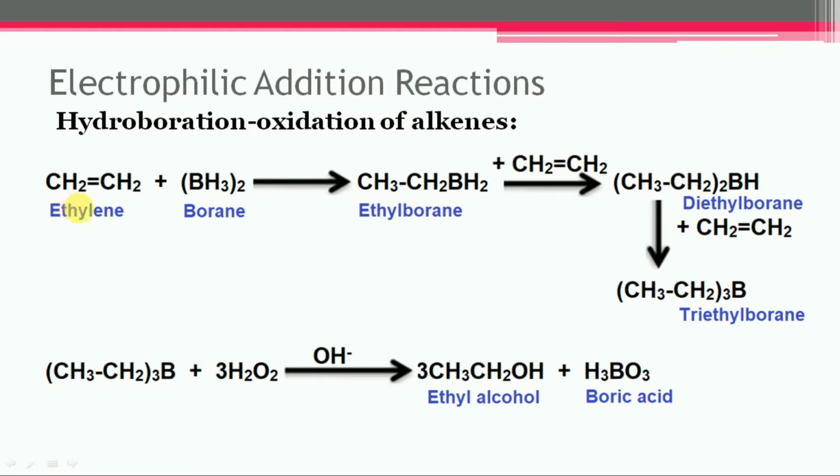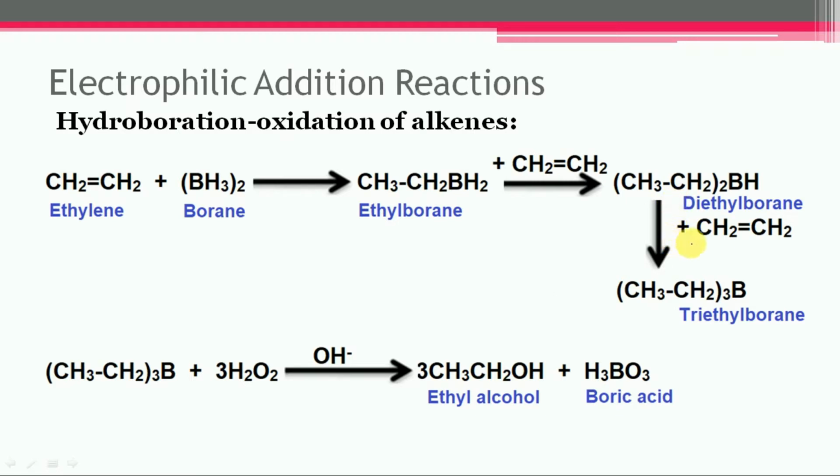In the first stage of hydroboration, addition of borane to the carbon-carbon double bond takes place, in which hydrogen from borane will get attached to one carbon and boron to another carbon to form the ethyl borane, which is a monoalkyl borane. In the second stage, a second molecule of alkene is added to ethyl borane and it will form diethyl borane.